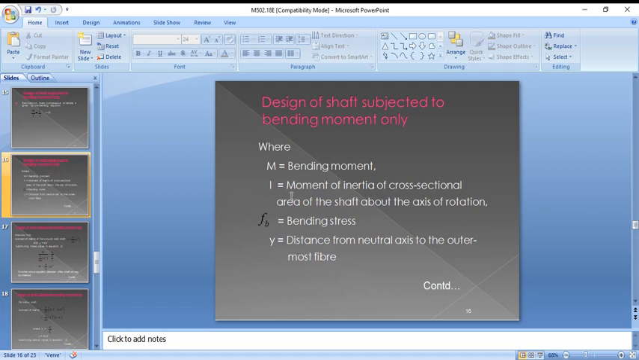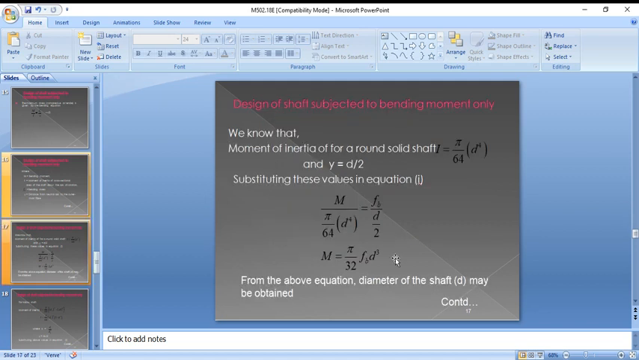So nothing but pi d to the power of 4 by 64. Sigma b is the bending moment, and y is the distance from the neutral axis to the outermost diameter, that is d by 2. We know that the moment of inertia of a solid shaft I equals pi by 64 into d power 4, whereas y equals d by 2. Substituting these values in the above equation, M by pi by 64 into d power 4 equals sigma b by d by 2.